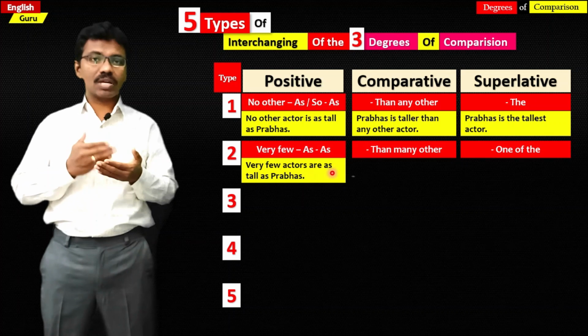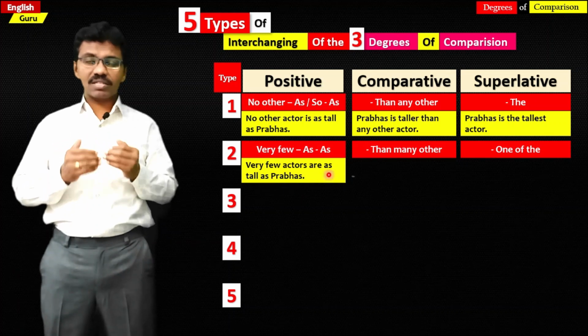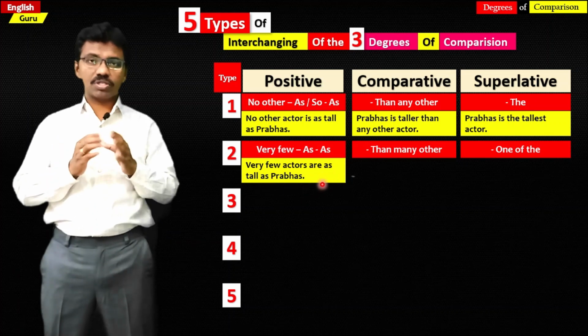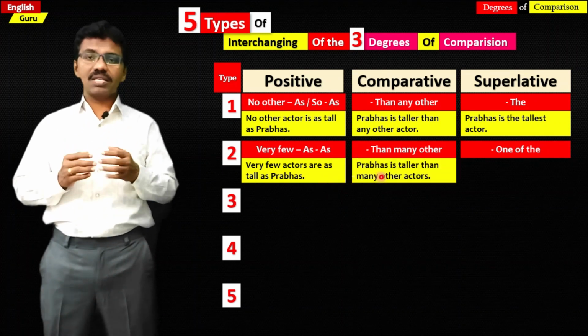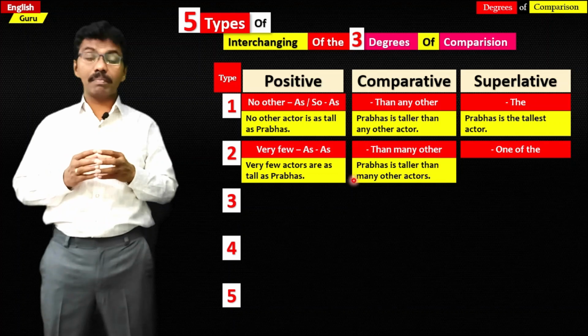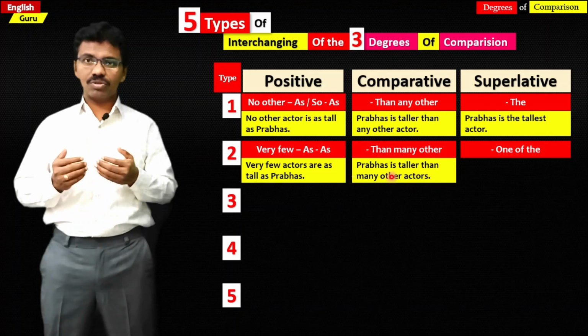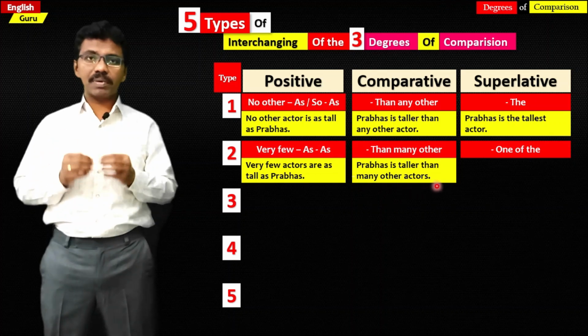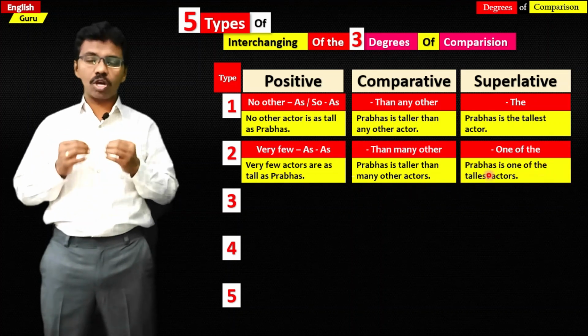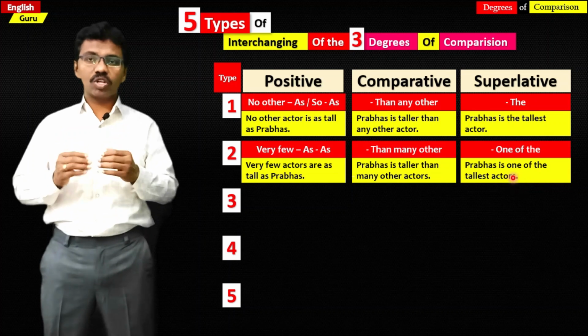So very few actors are as tall as Prabhas. This is in positive degree, and if we change it into comparative degree, Prabhas is taller than many other actors. And in superlative degree, Prabhas is one of the tallest actors. So this is how it is changed in type 2.